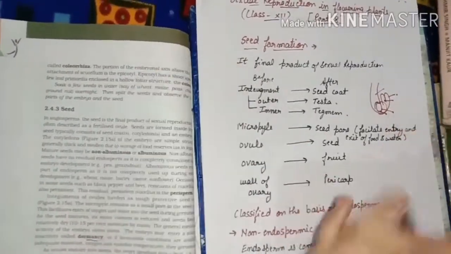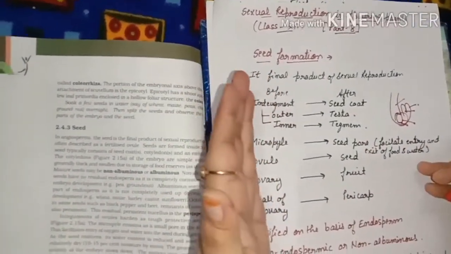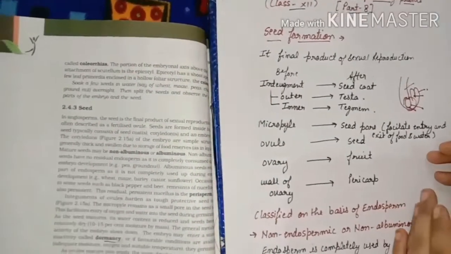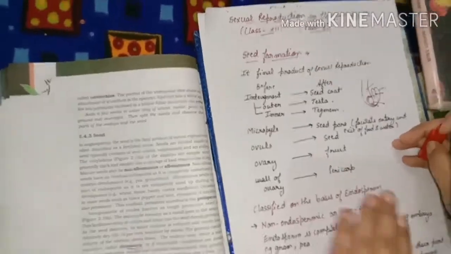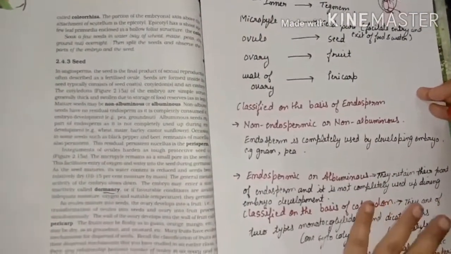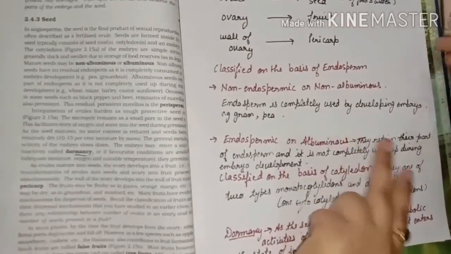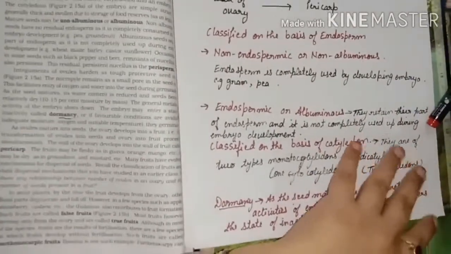These are all the structures that were present before in the ovule, and after fertilization they are converted into the seeds. Okay, now on the basis of the endosperm we have two types of seeds, non-endospermic seeds and endospermic seeds.